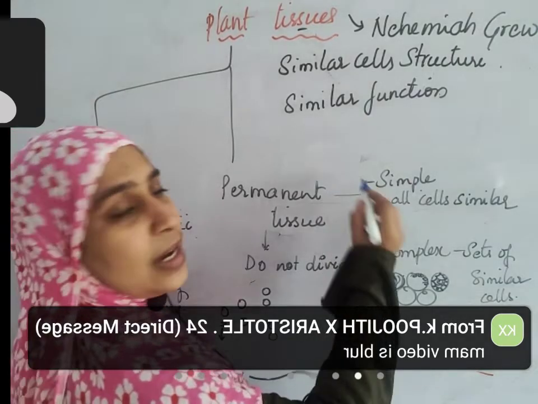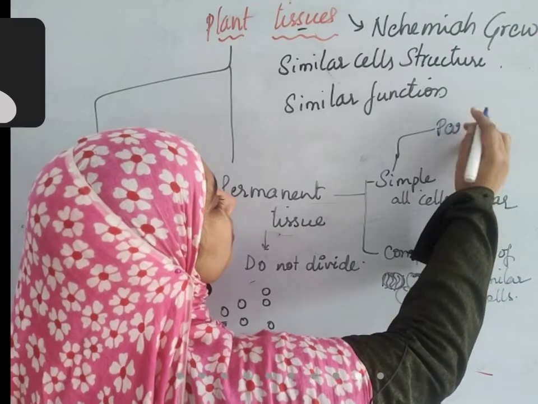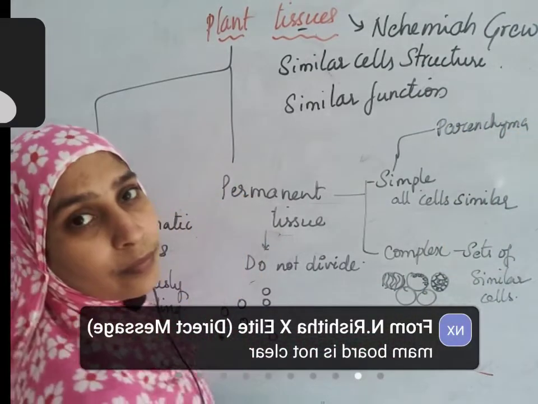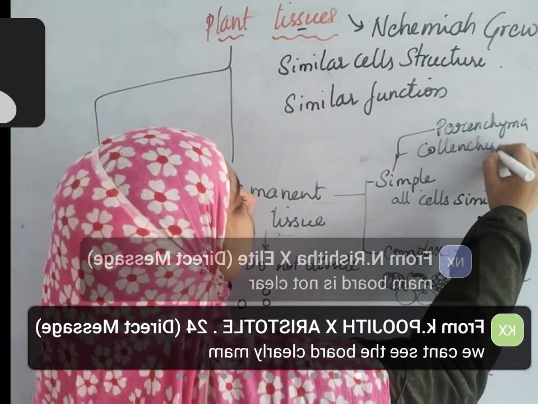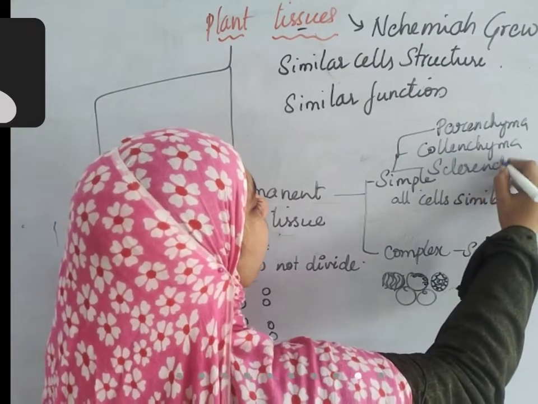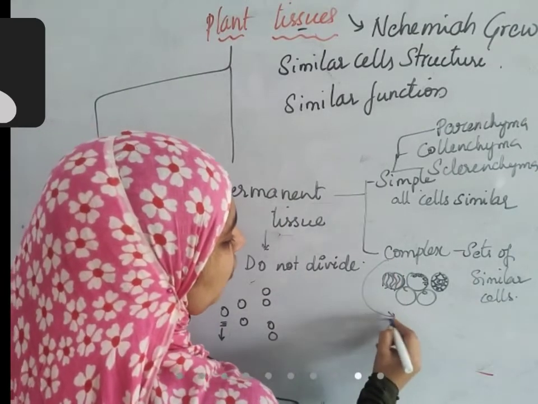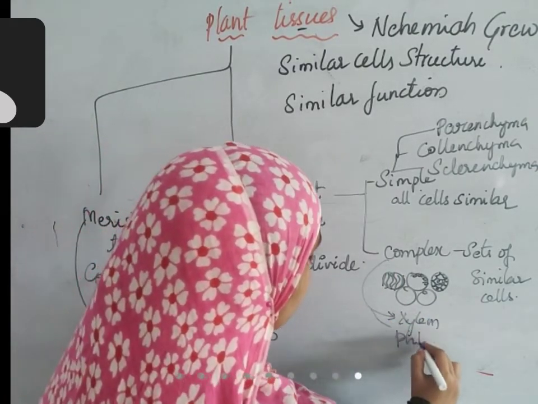Simple tissue is again divided into parenchyma, collenchyma, and sclerenchyma. Complex tissue is divided into xylem and phloem.